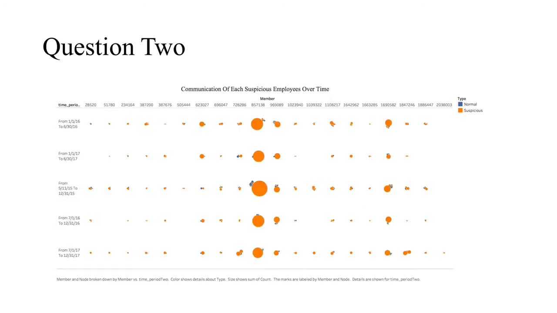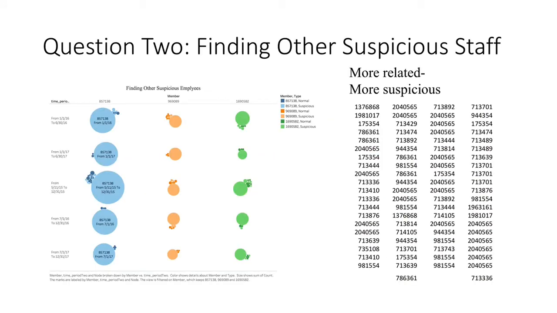Move to the second question. It asks, is there any other suspicious employee? For this one, the first step that I did is that I collected their IDs, using their IDs to filter the whole normal file to guide communications between suspicious person and the normal person. But there are still lots of IDs existed, so I got rid of those normal persons who just appear one time. And I find out there are 82